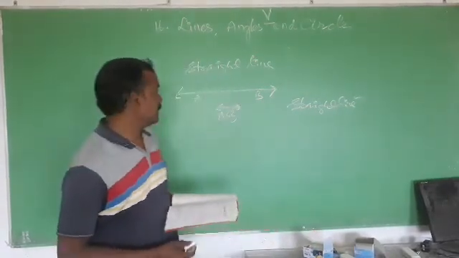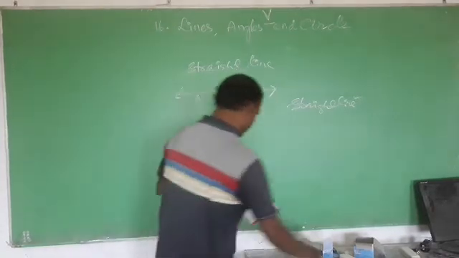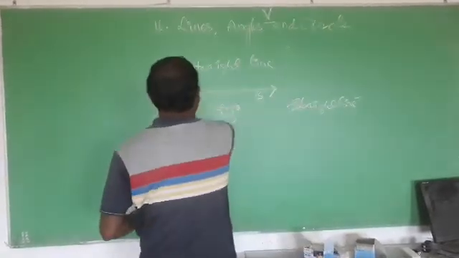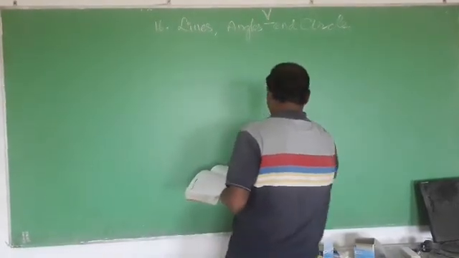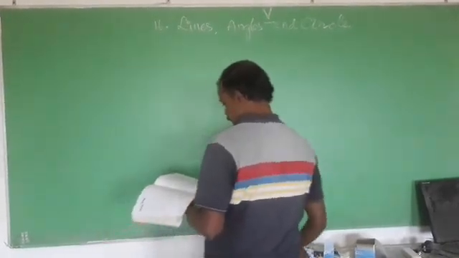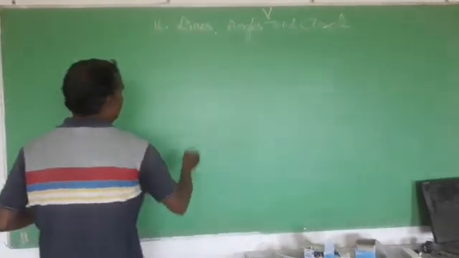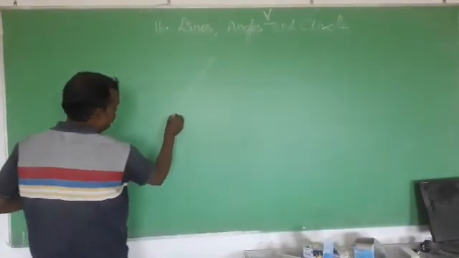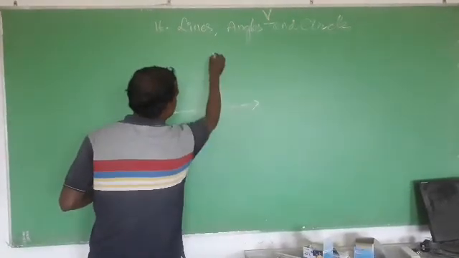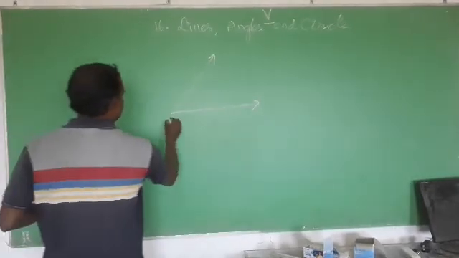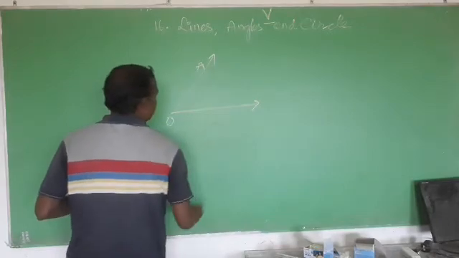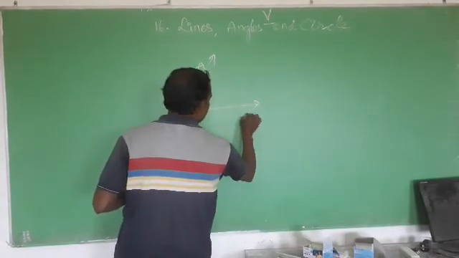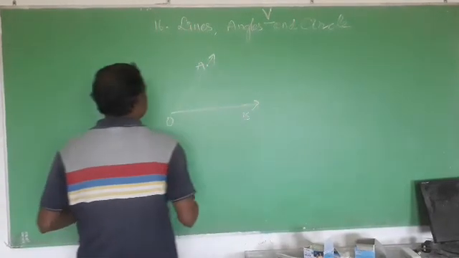Okay. Let us discuss about angles and their classifications. How angles are formed. Suppose we take two rays. Okay. We have drawn two rays. One is OA and other is OB. Okay.